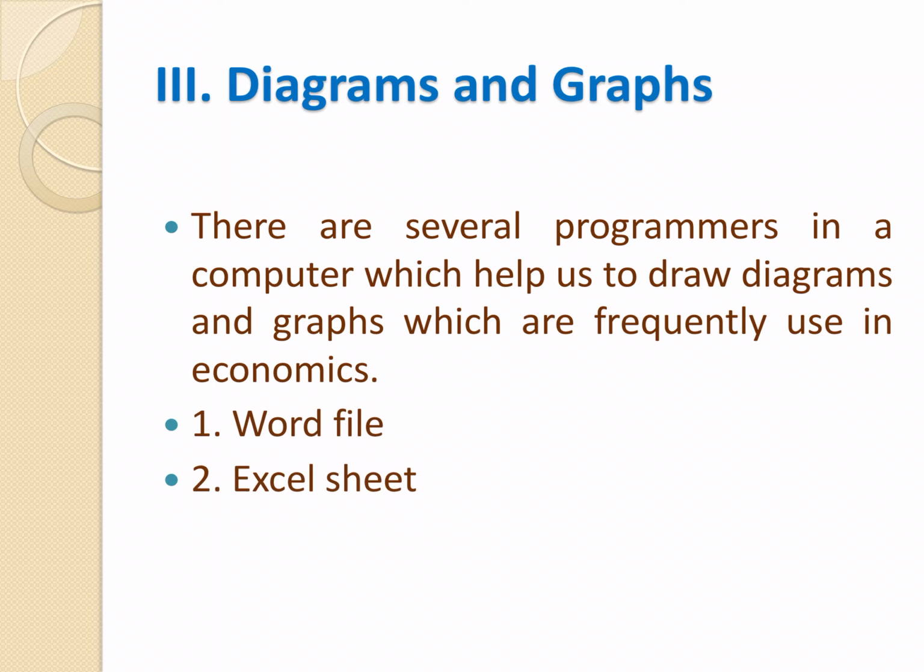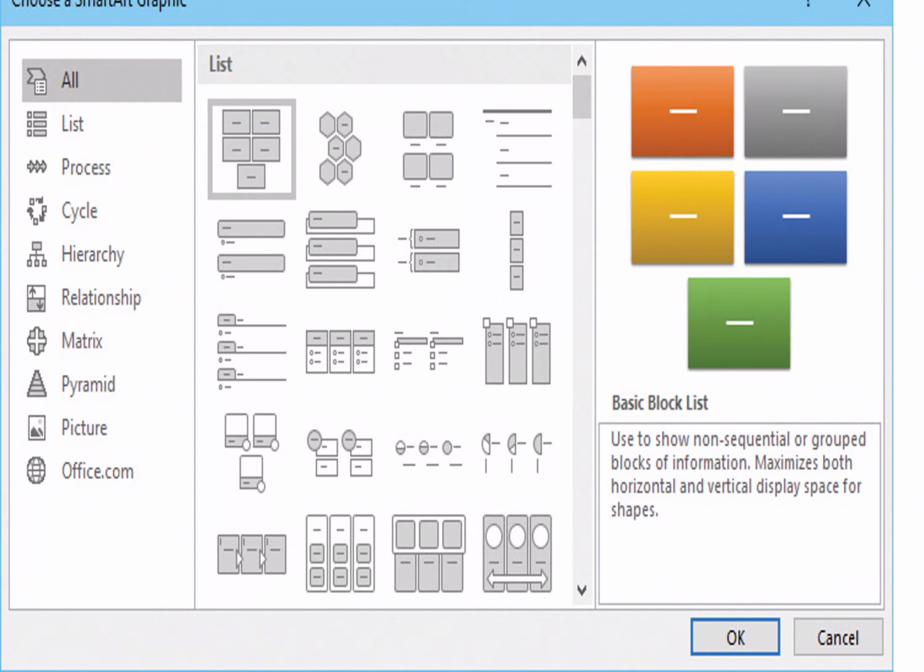Here are two types of file, like a Word file and an Excel sheet. Two types of program help us, and I am only explaining these two. You can see here the list of the Word sheet: graphs and diagrams, lists, process, cycle. Different types of diagrams, graphs and charts are available.